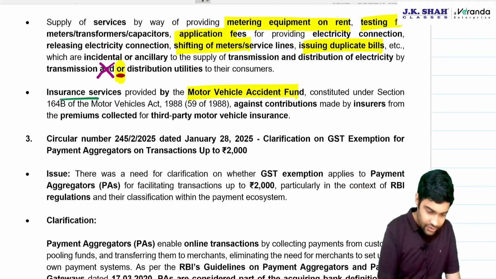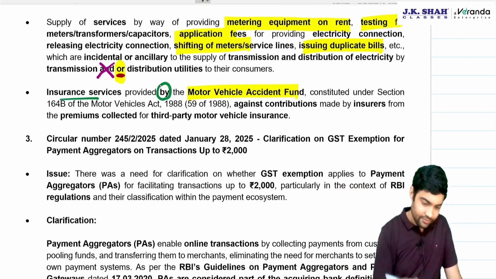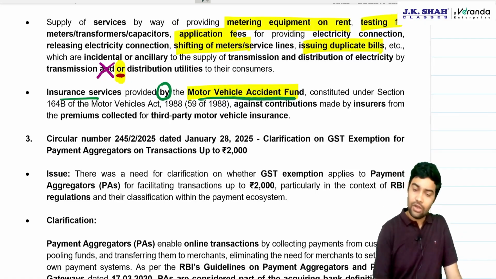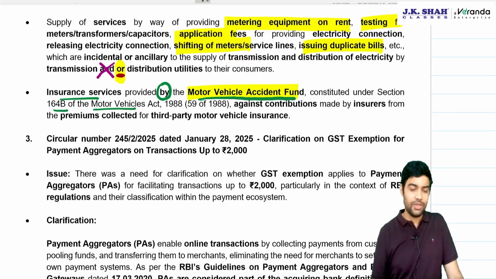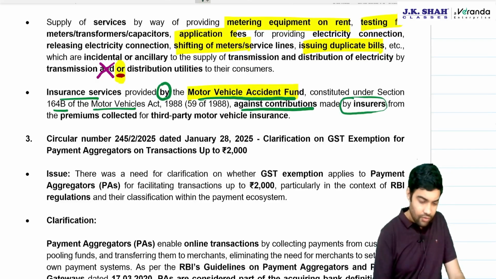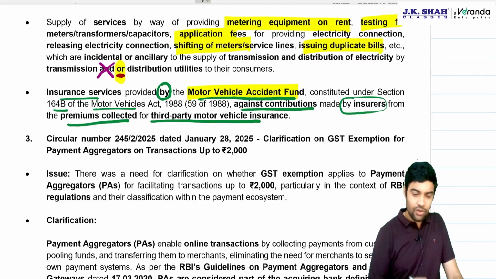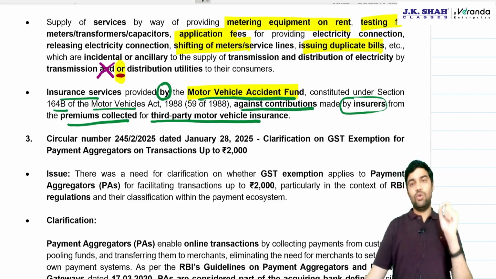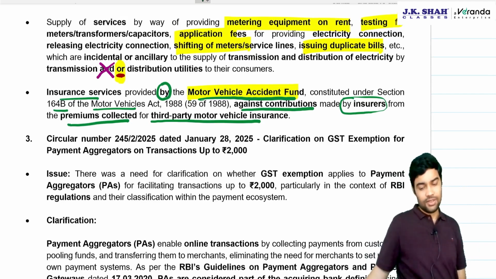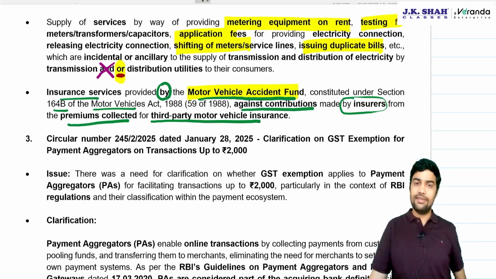Let's see. Insurance services provided by, who is the supplier? Motor vehicle accident fund constituted under 164B of the Motor Vehicles Act against contributions made by insurers from premium collected for third party motor vehicle insurance. Whatever is premium collected from third party motor vehicle insurance, that will enjoy an exemption.